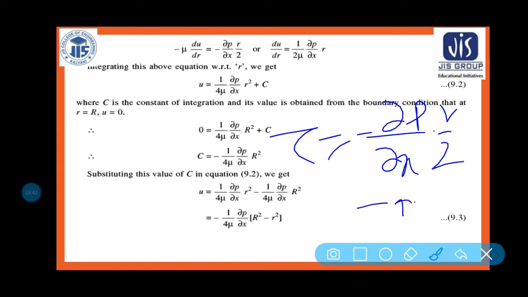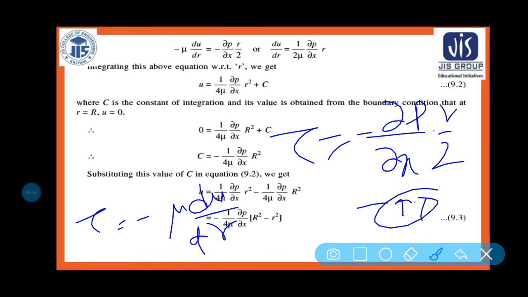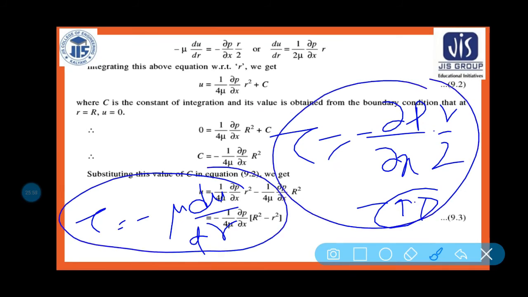That equation is your 9.1 equation. And also I have seen tau is equal to minus mu into du by dr. So these equations are the same equation.